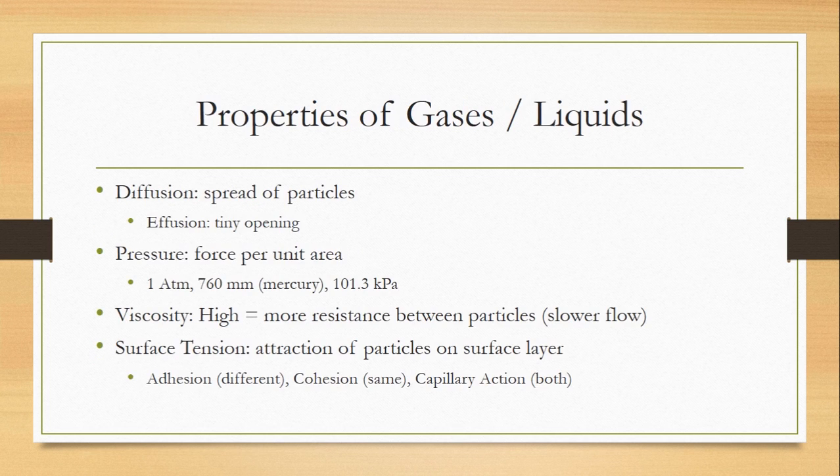Now, this is directly also related to pressure, as pressure increases with kinetic energy as well. Now we're going to talk about properties of gases and liquids. Diffusion is the spread of particles. Effusion is diffusion through a tiny opening. And then we have pressure, which we talked about previously, which is force per unit area, or 1 atm, also equals 760 millimeters of mercury, or 101.3 kilopascals.